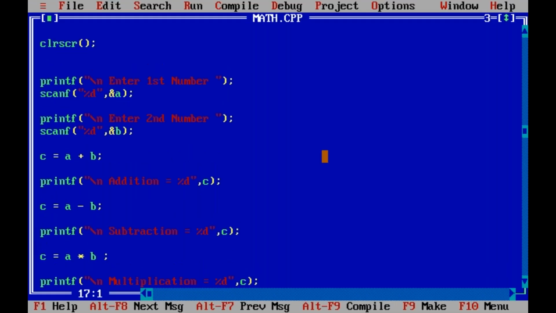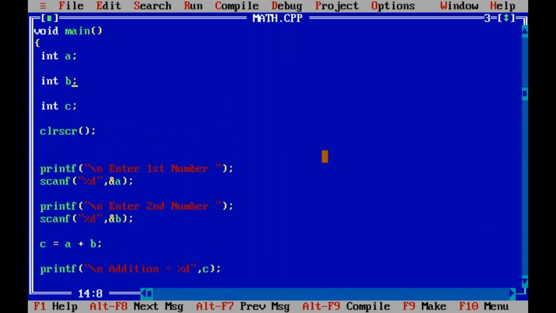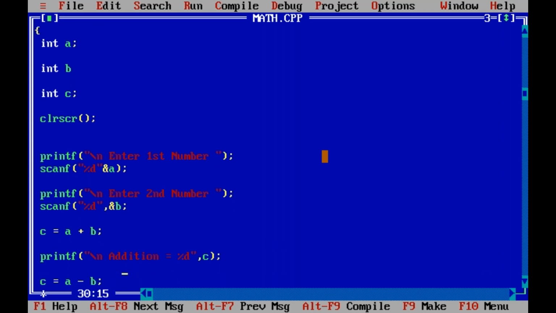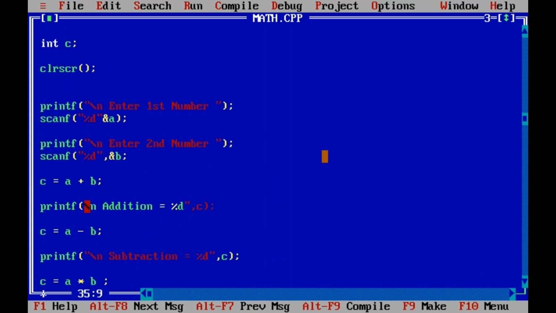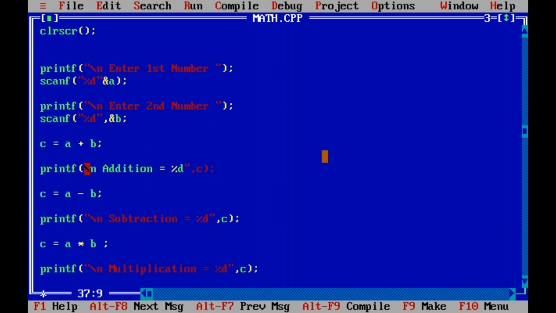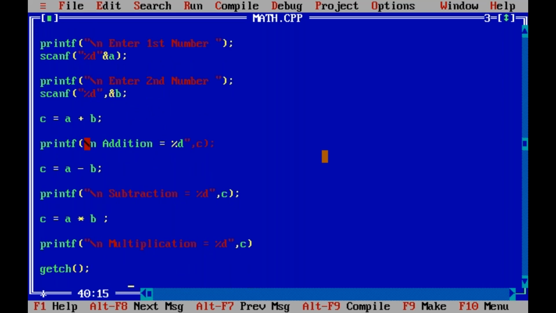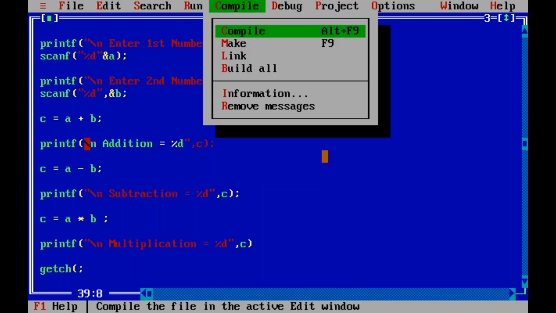Some mistakes in this program. See here, suppose semicolon missing. Next, scanf here, comma missing. Suppose here a bracket missing. Some printf here, suppose double quotation missing. Here a semicolon missing. Next, getch at the end, the bracket missing. Yes, saved here. Alt C compile, now compiling.